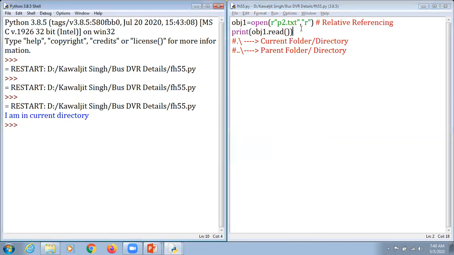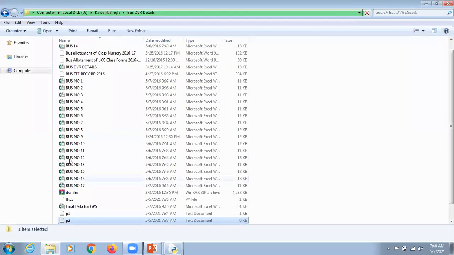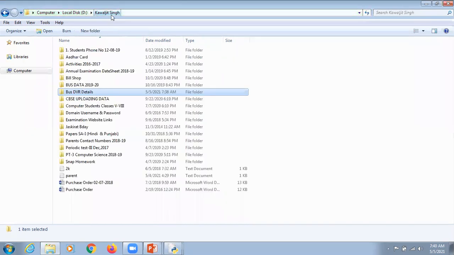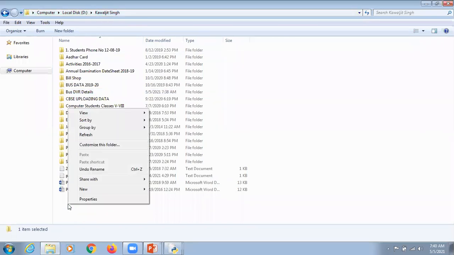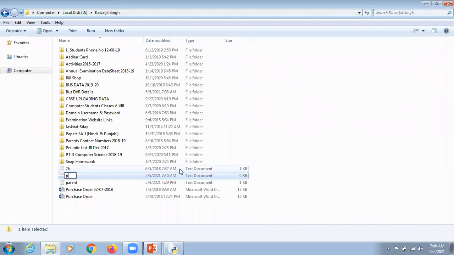We are just going to press F5 and hit the enter. It says I am in a current directory. Now, kindly concentrate. I am in the bus DVR detail folder. Kavaljit is the parent folder for the bus DVR detail. I'm just going to click on Kavaljit here, and this time I'm going to right click again, new, text file. I'm going to name it P3 here.